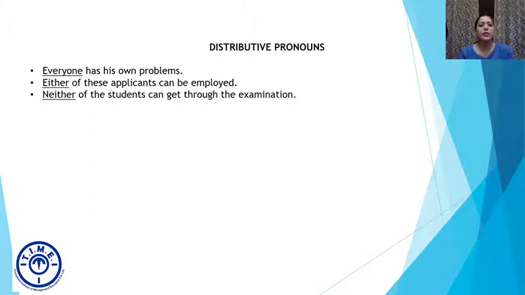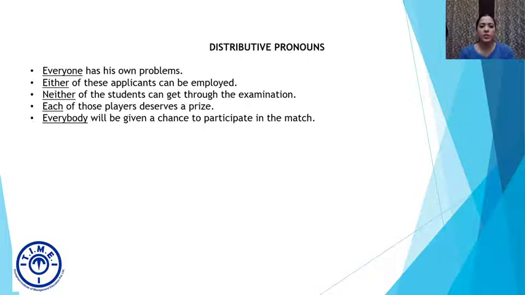Neither of the students can get through the examination. Again, neither is for two. Either and neither are always used in cases of two entities. Then we have, each of those players deserves a prize. Each single one of those players deserves a prize.